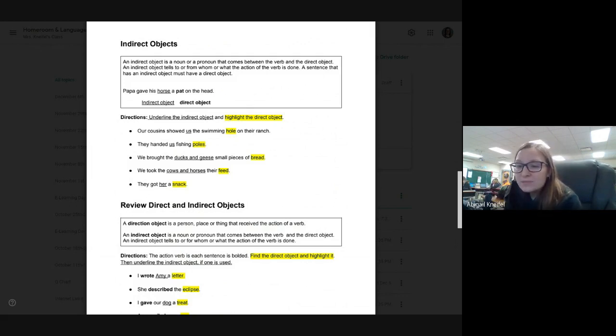It tells us to or from or for whom or what the action verb is being done. So a sentence that has an indirect object must have a direct object. Not all sentences have an indirect object, and that's fine. It's okay if it doesn't. But if it does have an indirect object, it will have a direct object.